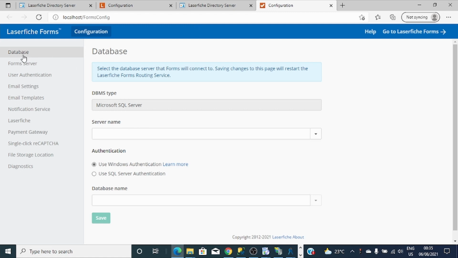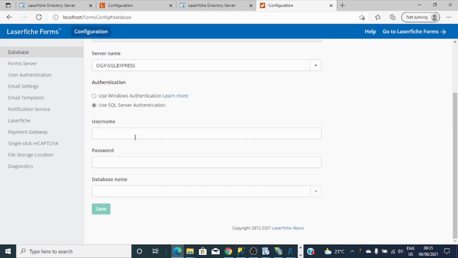Okay, let's start with database configuration. So here I'll specify the SQL server name, and I'll use SQL server authentication with my user, which is Laserfiche.